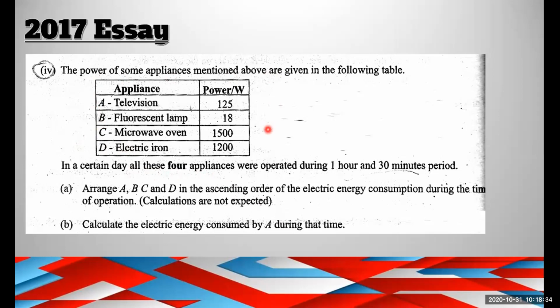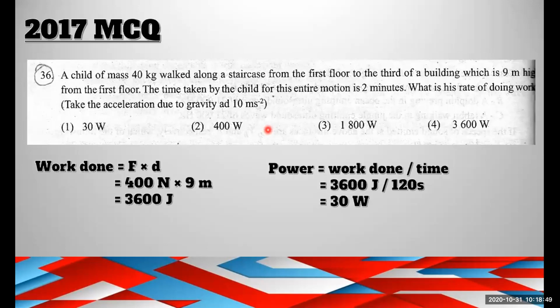Can you write joules per second instead of watt? I already said what the standard international unit is. Even in the MCQ question, they have given the answer with watt, not with joules per second. Because this is the standard international unit, you should always follow the standard international unit to write the answers.